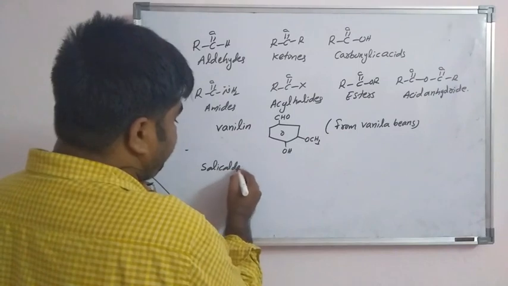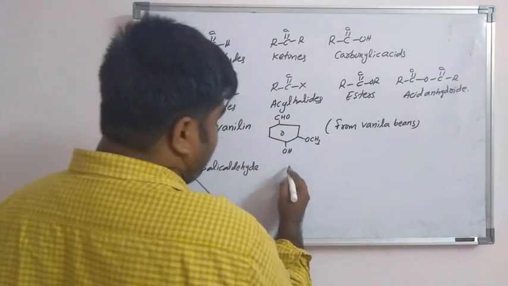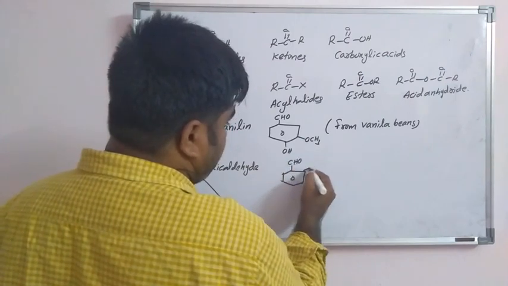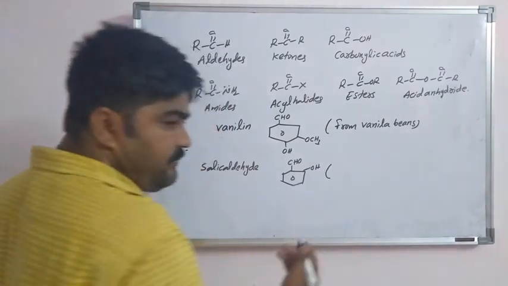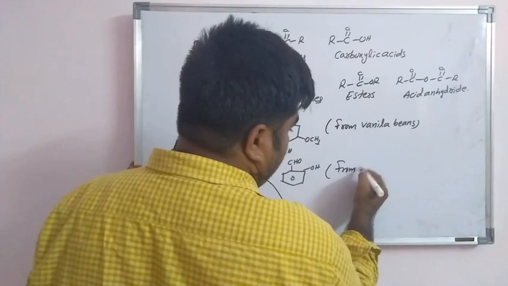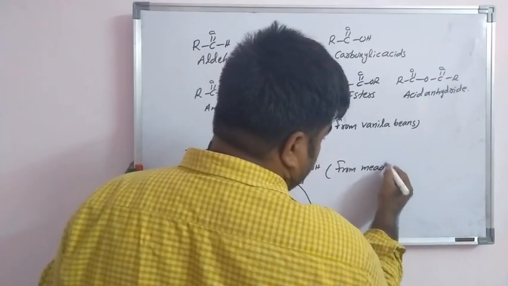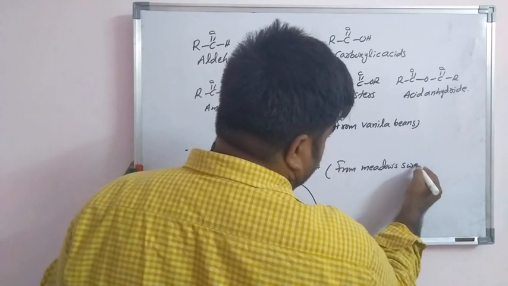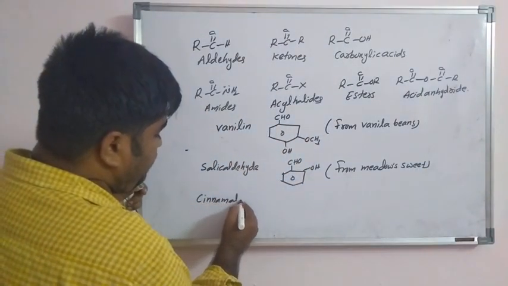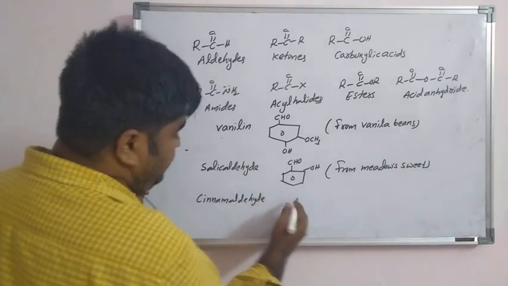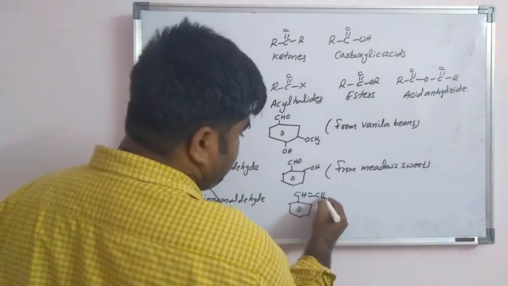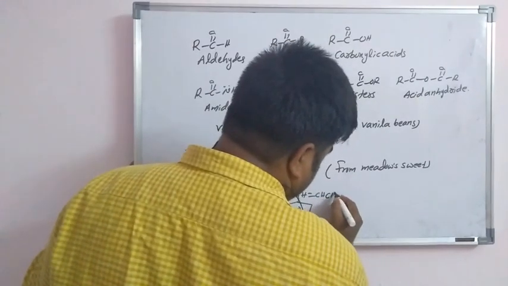Next one is salicylaldehyde. This is salicylaldehyde. It is from meadowsweet. And cinnamaldehyde, that is CH double bond CH2.